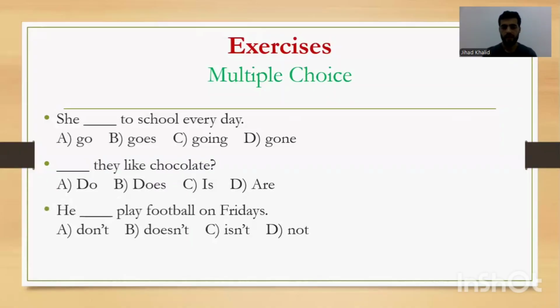He. This is negative. He blank play football on Fridays. Whenever I see on Fridays, because it happens all the Fridays, we say this is present simple. So he is singular. We cannot add don't. See, doesn't. Amazing.